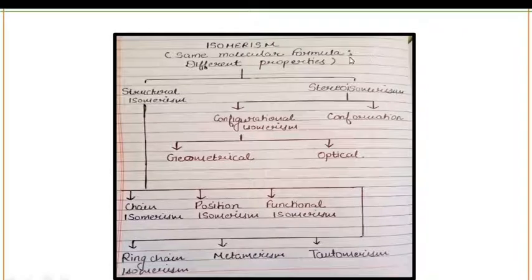There are many types of isomerism. Basically, we have classified the isomerism phenomenon into two broad categories. Number one is structural isomerism and number two is stereoisomerism. In today's lecture, we are going to discuss structural isomerism. As you can see here, structural isomerism is further divided into 6 parts. Number one is chain isomerism, number two is position isomerism, third is functional isomerism, fourth is ring chain isomerism, fifth is metamerism, and sixth is tautomerism.